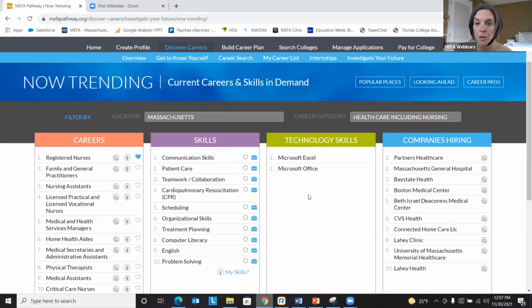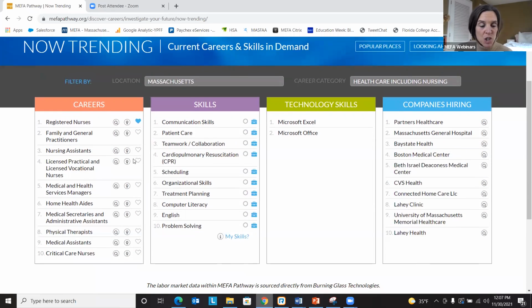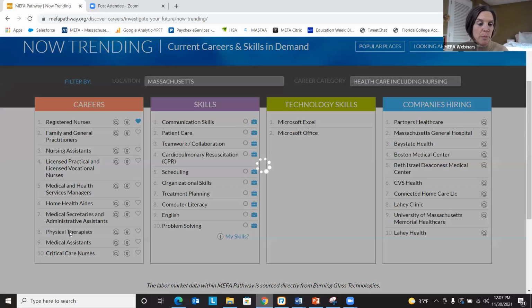So based on these filters, you can see here our top 10 careers, top being the registered nurse, family and general practitioner coming in second, but you can review this list and click on any of these careers to get more information on a particular career. So just as an example, let's click on physical therapist.